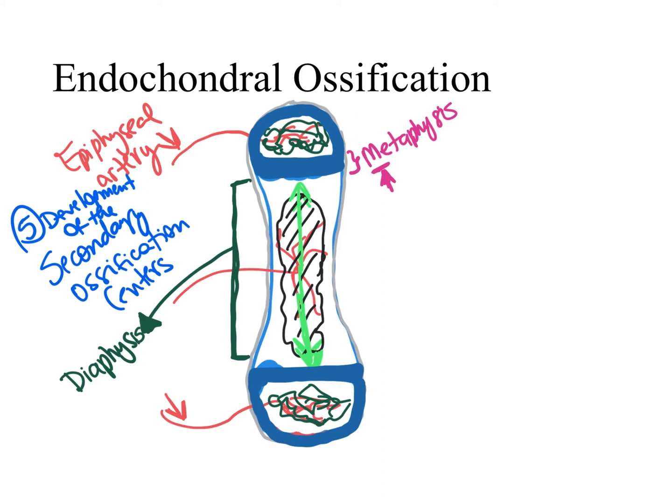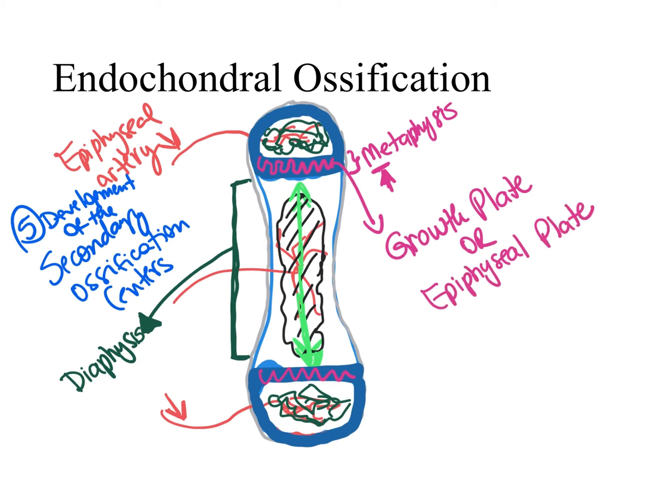And in the metaphysis, we find this hyaline cartilage plate. And this hyaline cartilage plate receives the name of growth plate or epiphyseal plate. And with the name of growth plate, you can conclude that this specific plate is what allows our long bones to grow in length. And we'll be talking more about that pretty soon.